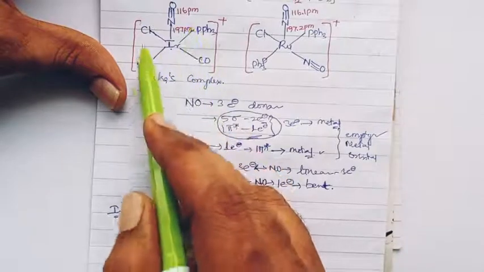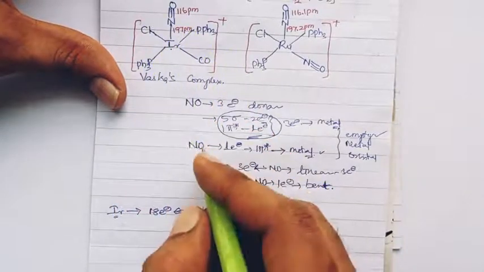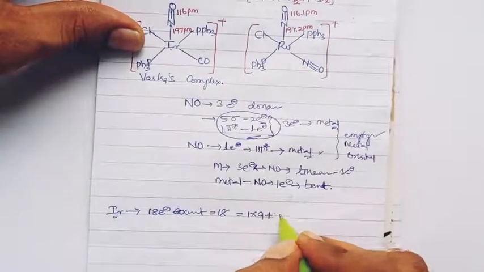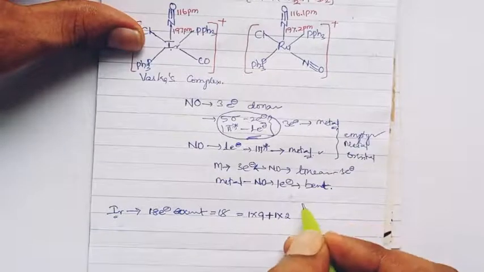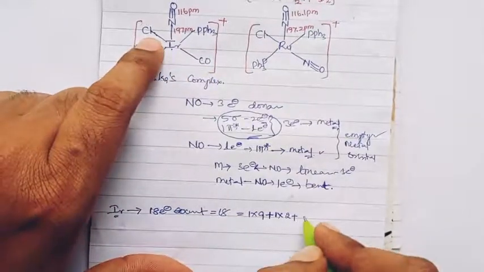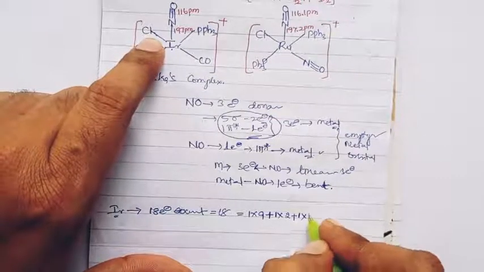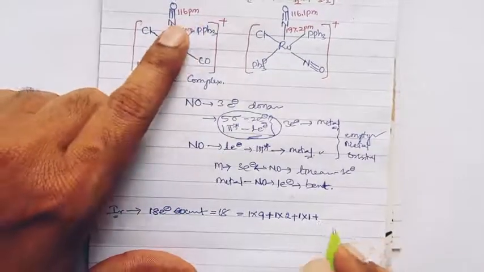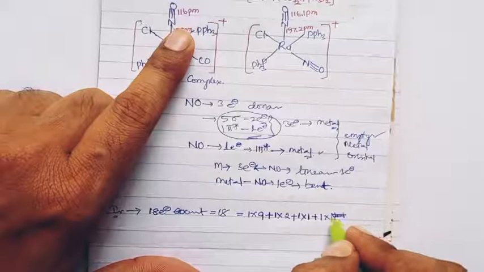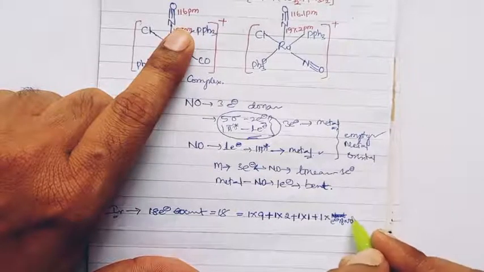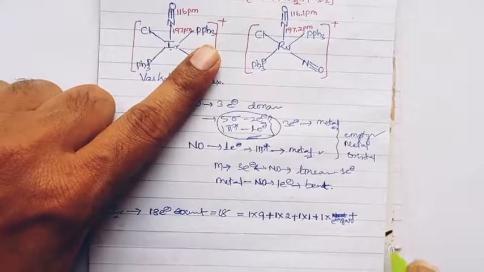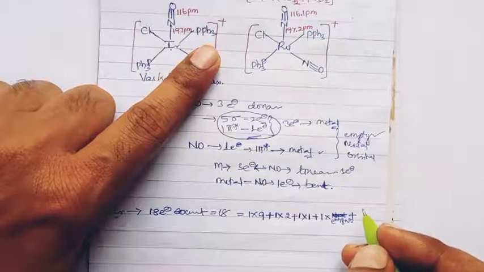Here we have 4 different types of ligands, so considering them one by one: carbonyl acts as a 2 electron donor, and there is only one, so 1 into 2, plus chloride, which has only one and its electron donation capacity is 1, plus nitrosyl, whose electron donation is the question now, plus phosphine, triphenyl phosphine, which is comparable to amine or ammonia.